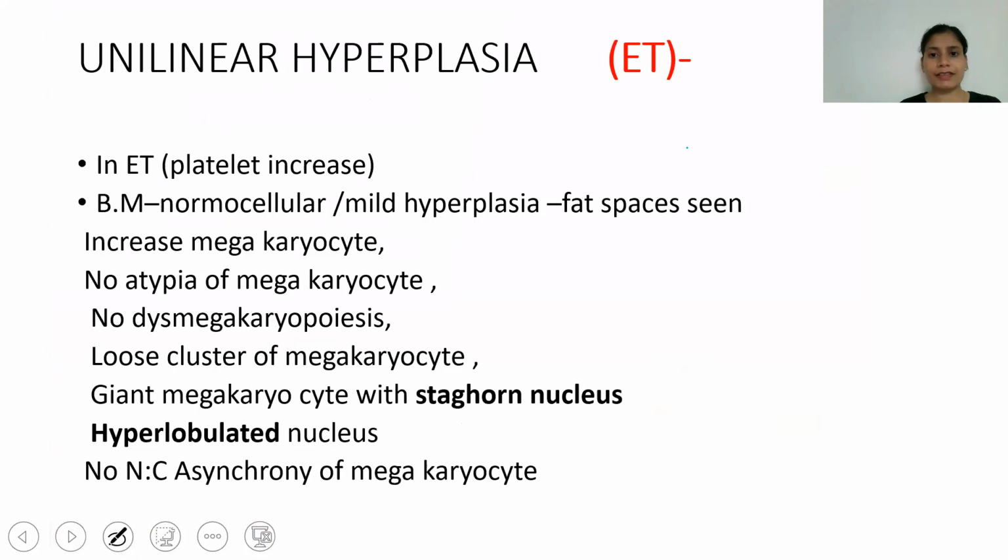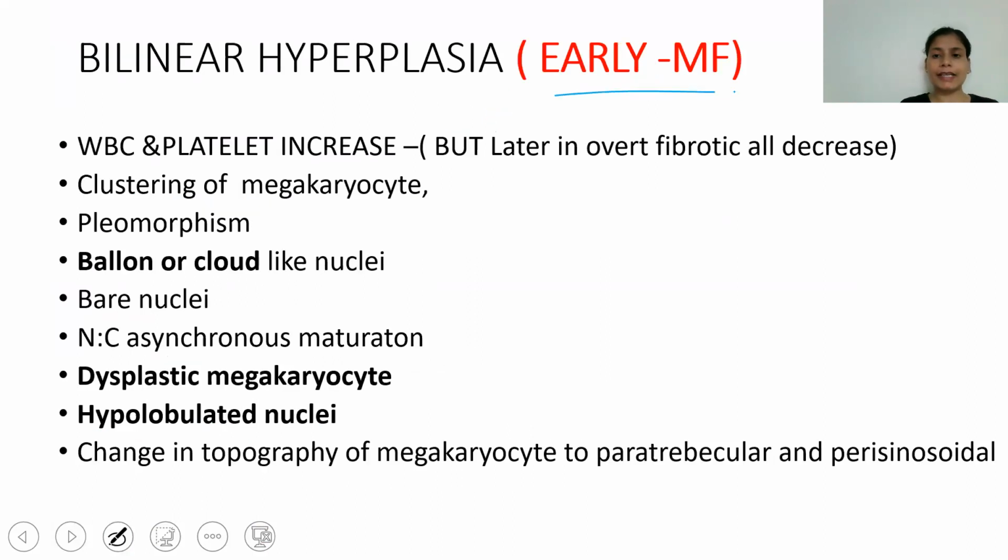Just revising: in ET, as it is unilinear hyperplasia, only platelets are going to increase, so the bone marrow is not increased much. It is normocellular or mildly hypercellular, with staghorn nuclei and hypolobulated nuclei. While in early MF, or if we talk about the PMF, there are balloon or cloud-like nuclei, dysplastic megakaryocytes, and hypolobulated nuclei.